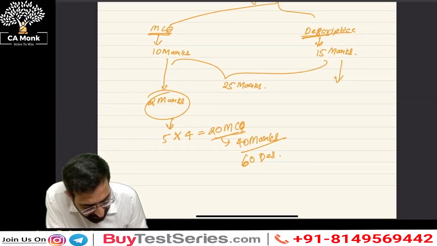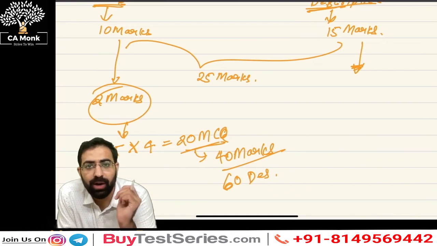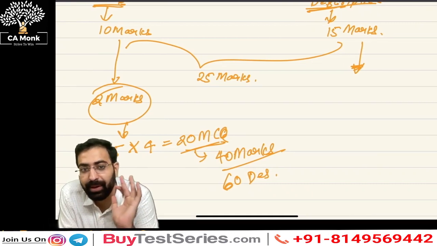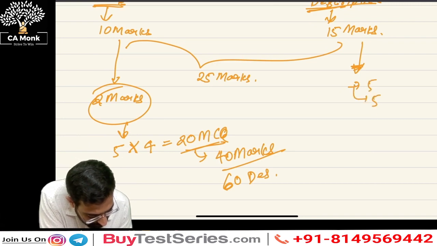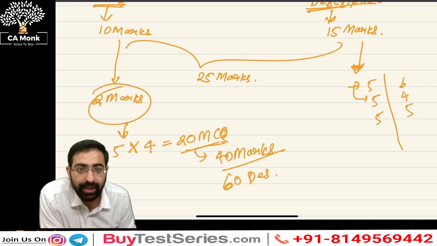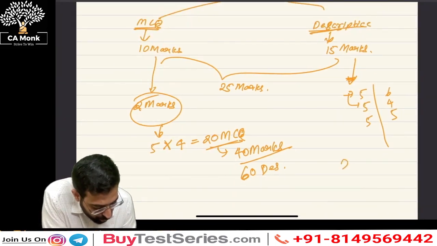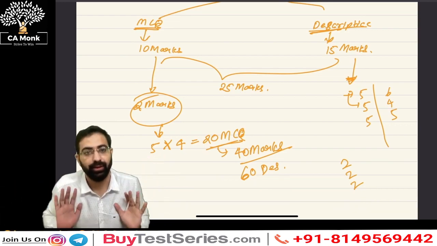Next, sir, what is the pattern for the 15 marks? Are the questions going to come for 1 mark, 2 marks, 3 marks, 5 marks? See, there is no fixed pattern. Even an institute can ask for 5, 5, 5, which comes to a total of 15, or they can ask for 6, 4, 5, right? Or even they can ask for 2 marks questions repeatedly.